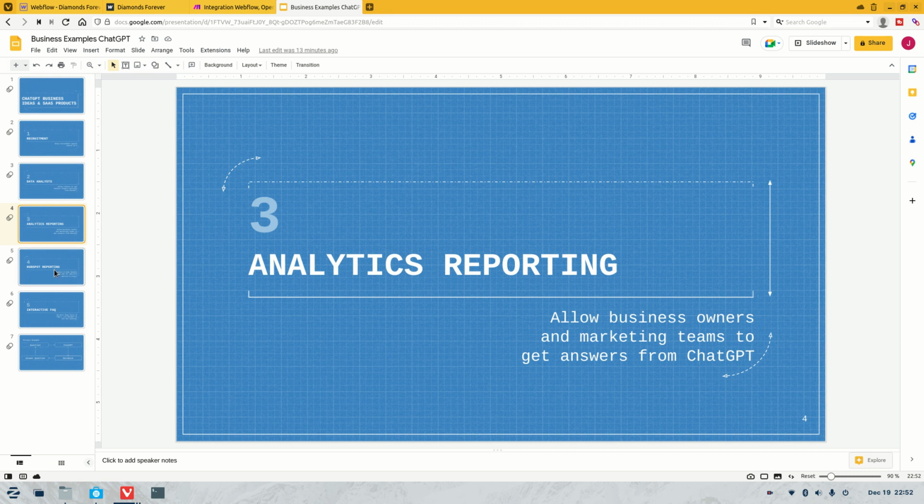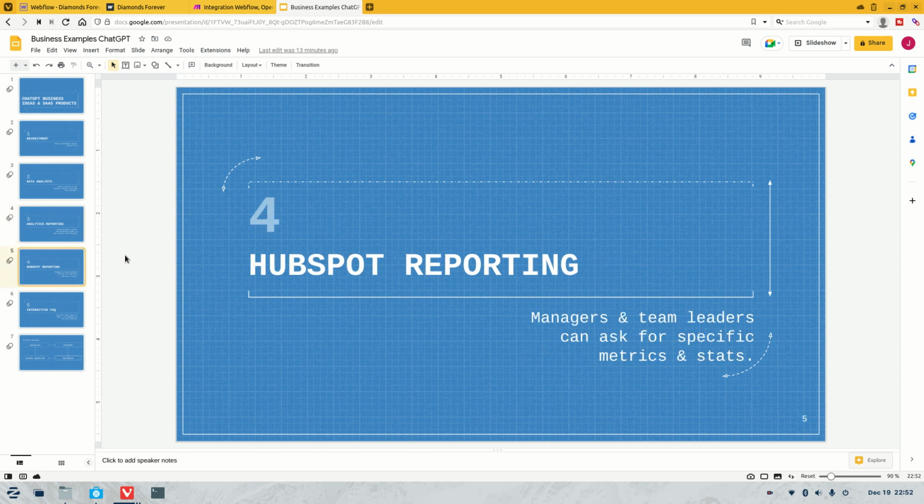And then we've got number 4, and that's HubSpot reporting. So I guess I came from a sales background, and when it comes to managers, definitely sales managers and team leaders, they keep a lot of metrics when it comes down to what the sales team are doing. HubSpot is just an example. It could be any CRM really. But let's say they want to know how many calls they're making, how many of those are converting, what's the sort of time frames that they're doing, how long's the call, all that sort of data.